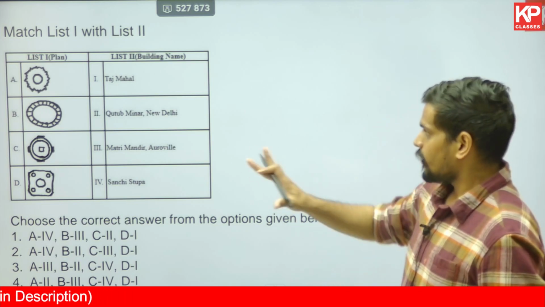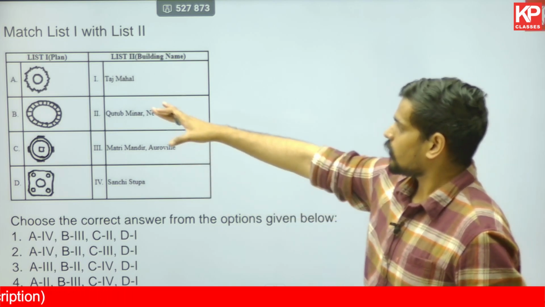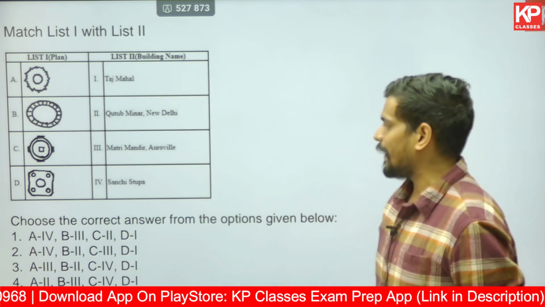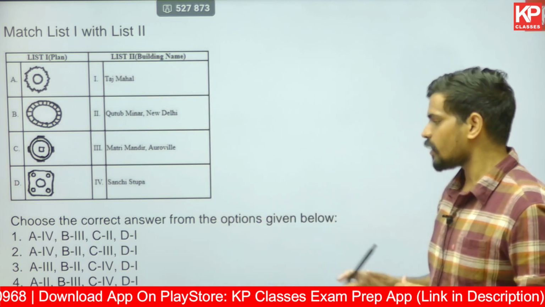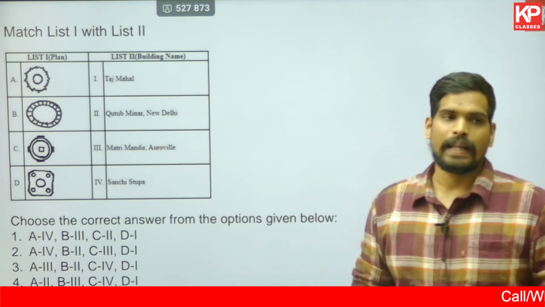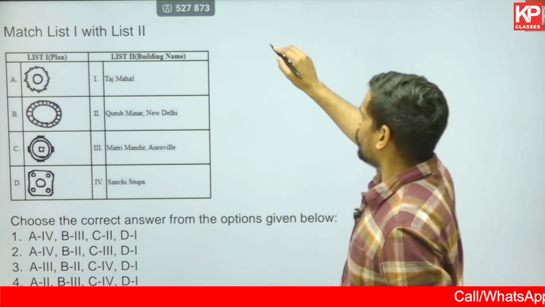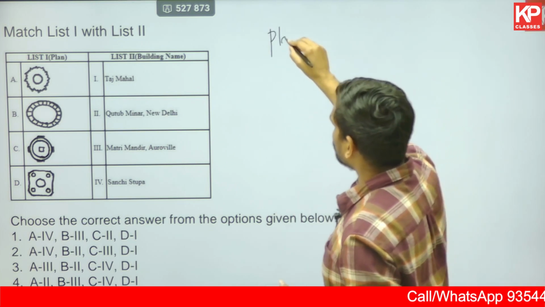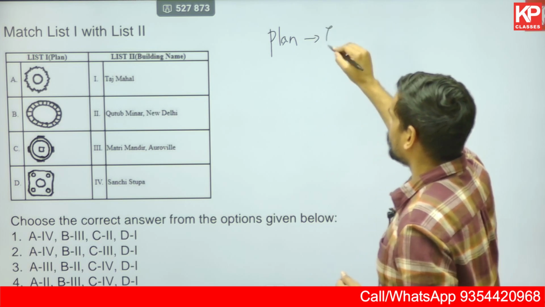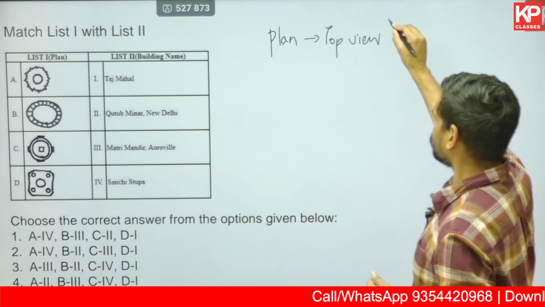The next question is a match the following question. List 1 and list 2 are given. List 1 talks about the plan. List 2 talks about various building names. You have to choose the correct answer from the options which match the plan with the building name. And I'm sure you all by this point of time know what is plan. Plan in simple terms is the top view of a building.